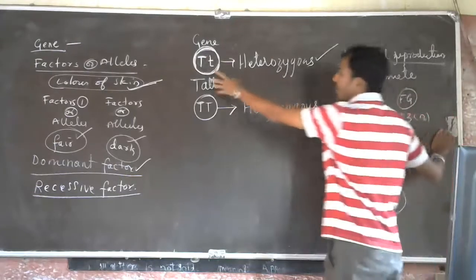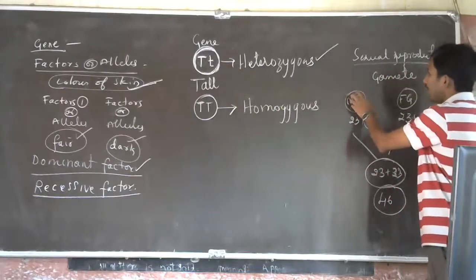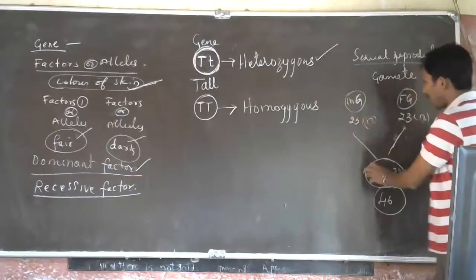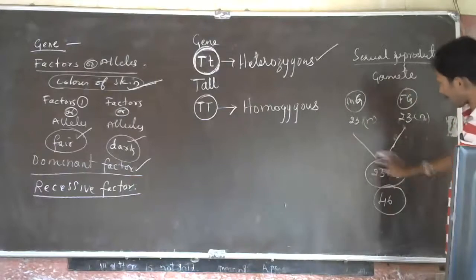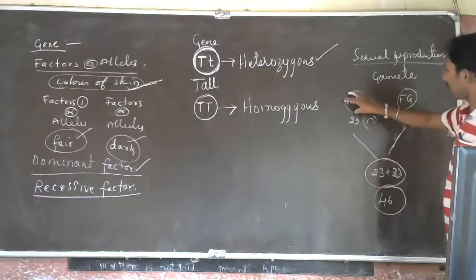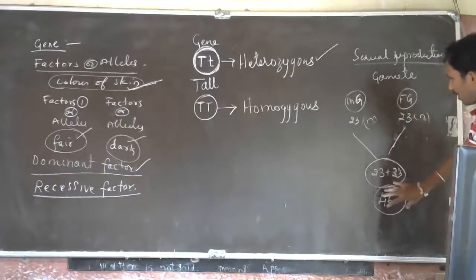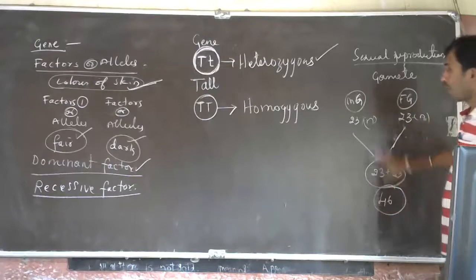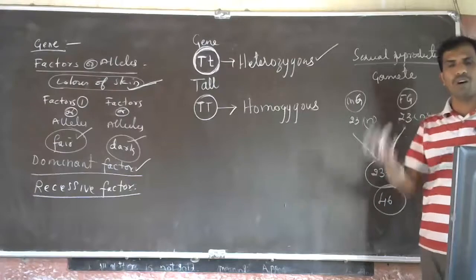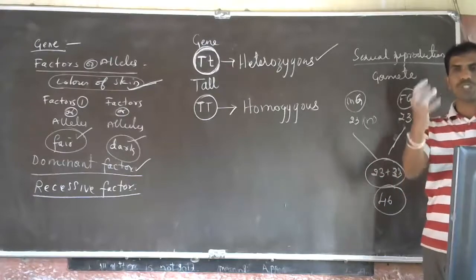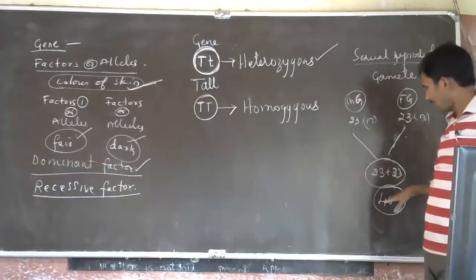Actually, how will it be? One factor will come from the male, one factor will come from the female, and when they combine, you will have a set of 46 chromosomes. There are millions of characters in our body. All the factors responsible for that character will come to the offspring.